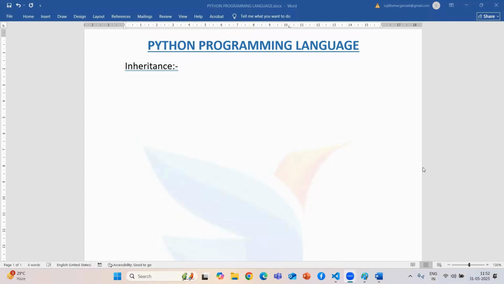In our OOPS concept, Python OOPS basically depends upon class and object. If you are acquiring some property from one class to another class, then we can say that this is inheritance. Acquiring the property from one class to another class is called inheritance.